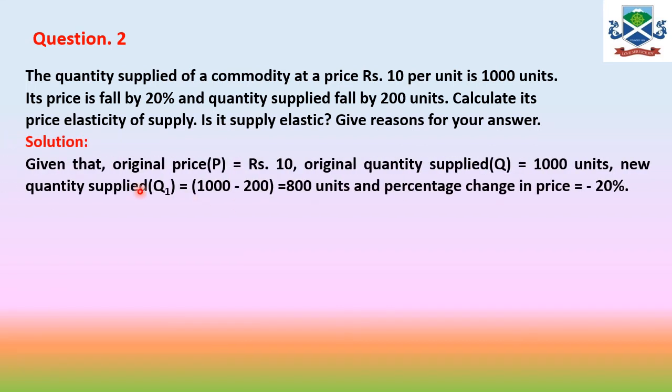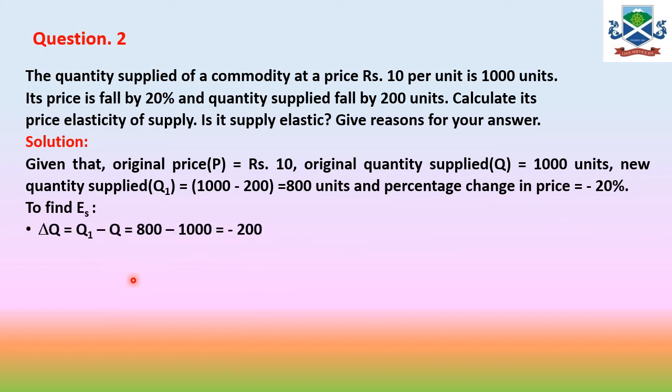So we'll find it here, given that the original price is 10 and the original quantity supplied is 1000 units. The new quantity supplied is 1000 minus 200 units, because it is a decrease or fall. So we have the new supply Q1 equal to 800 units, and the percentage change in price is given as fall, and fall means minus, so minus 20%. Now we have to calculate the ES value.